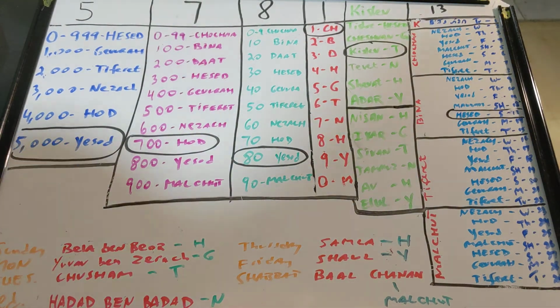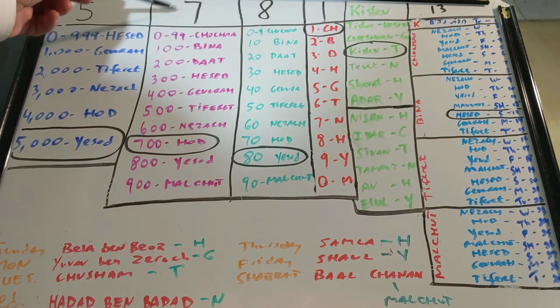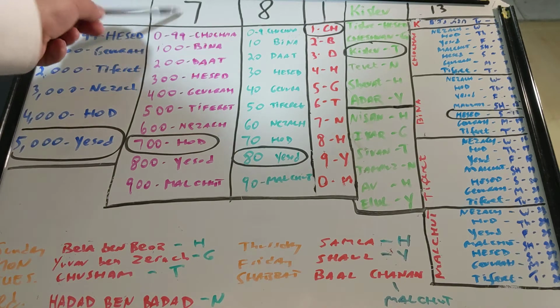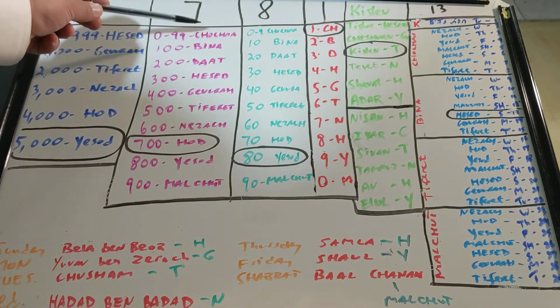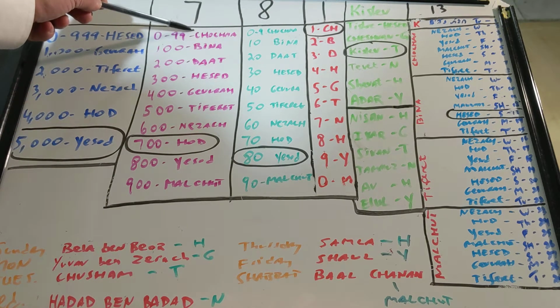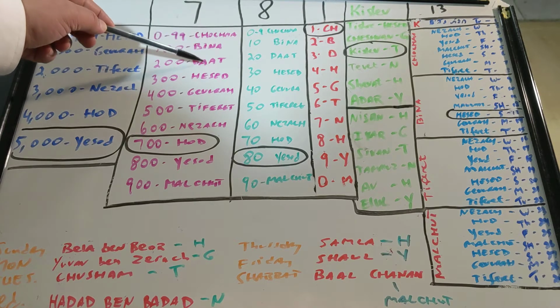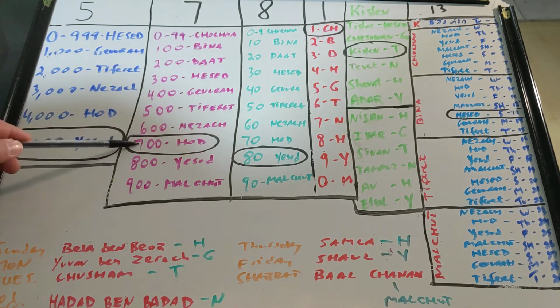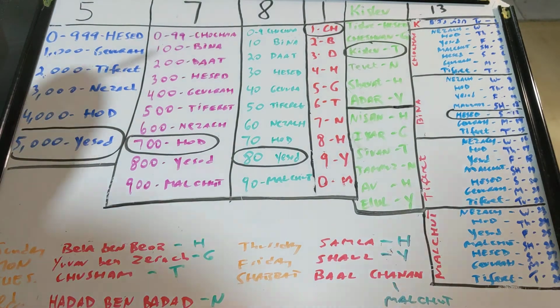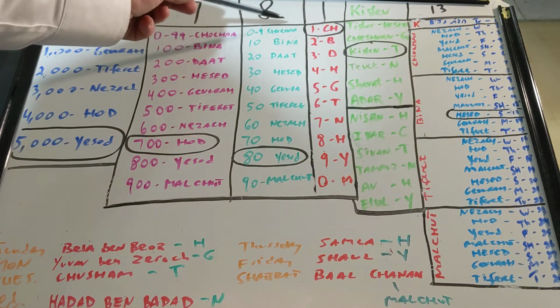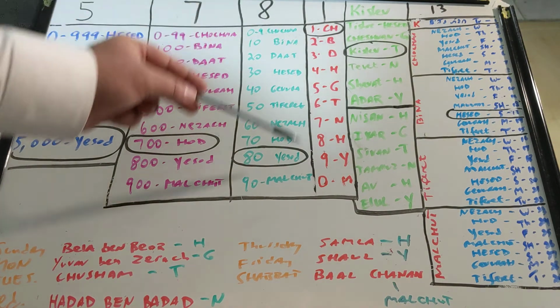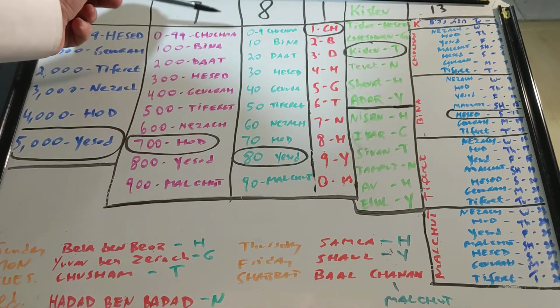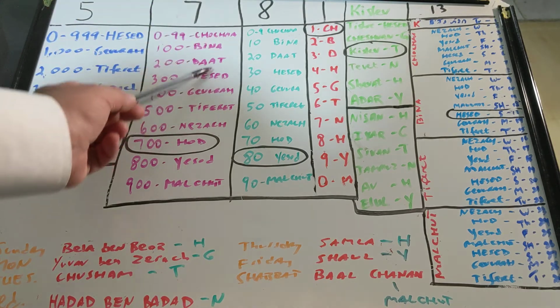And then the hundreds. We're in the year again 5,700. Right, 700 would be. We'll count down Chochma. Bina is 100. Da'at is 200. Chesed, Gvura, Tiferet, Netzach, Hod. Hod is 700. Right here. Then we're going to go to the columns of tens. We have from Chochma till Malchut. Okay, same as this one.